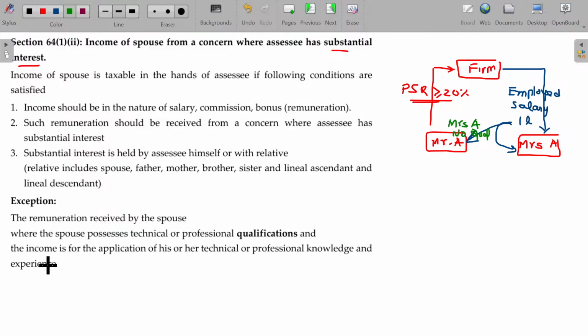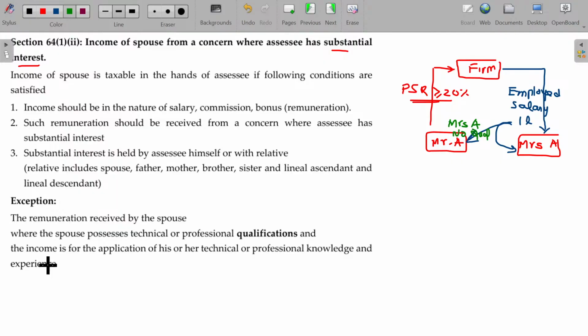As Mr. A has more than 20% rights in the firm, he demands the management to appoint his spouse, who will come now and then and get a decent salary. Most of the cases, right? So Mrs. A gets a salary only because of Mr. A's influence. Automatically it's going to be taxable only in the hands of Mr. A.